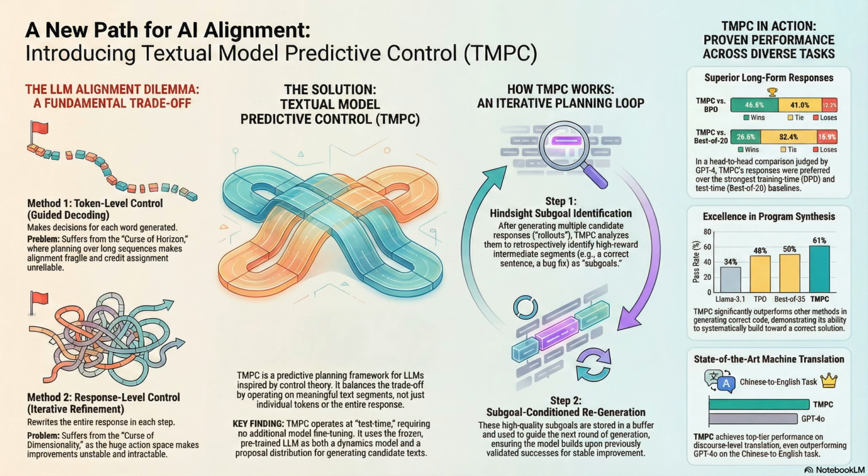They use the HH-RLHF dataset. And this one is really about efficiency, right? Pitting smart planning against just raw sampling. Exactly. TMPC only generated 10 total responses in its process. Just 10. And yet, when judged by GPT-4, its outputs consistently beat the best-of-20 sampling method.